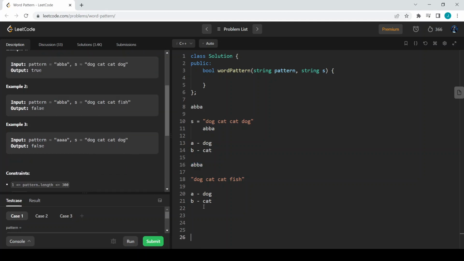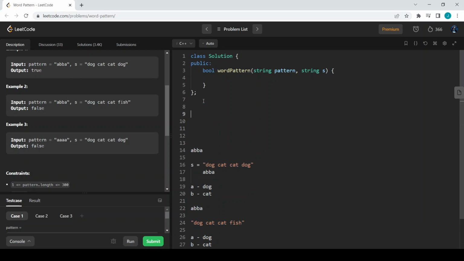So let us take example 3 as well. In example 3, the pattern is A, and as you can see, this is the sentence given. If A is mapped with dog, then there is another A, so the word mapped with A is dog, but here there is the word cat. So there is a conflict between the pattern and the given sentence, and this does not follow the pattern. So it is as simple as that. What I'm meaning to say is there should be a one-to-one mapping between the character and the word. So for maintaining a one-to-one mapping, this is the example.